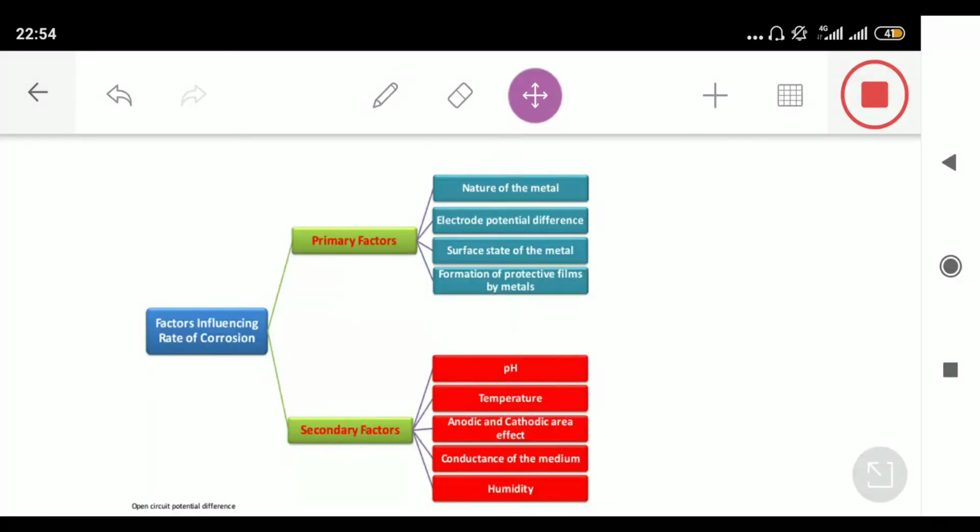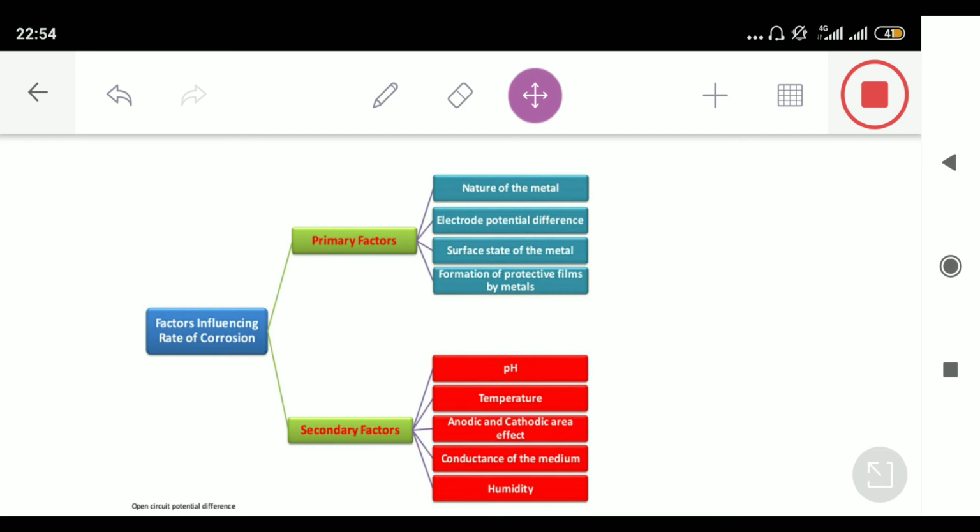So today we'll be discussing the factors that influence the rate of corrosion. We have already seen that corrosion changes depending upon the environment. Like if you put a metallic rod in Delhi and the same metallic rod in Mumbai, then you can see the rod kept in Delhi corrodes in 3 months, while the same rod in Mumbai corrodes in 2 months. The reason is Mumbai has more humidity because it is in the coastal area, but Delhi is dry. So that's why the rate of corrosion is different in Delhi and Mumbai.